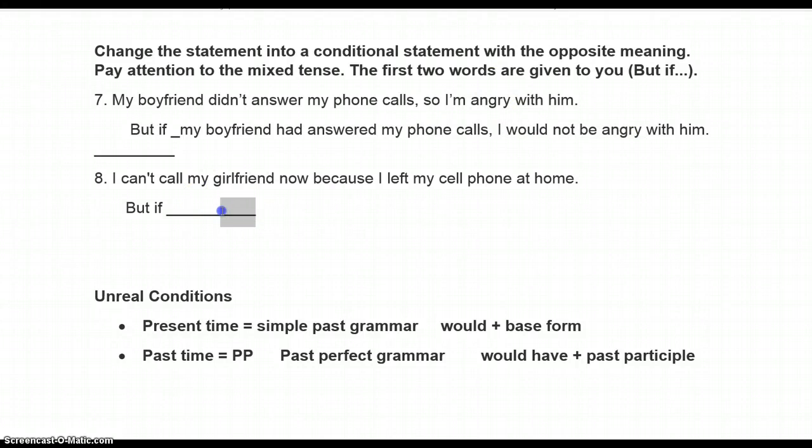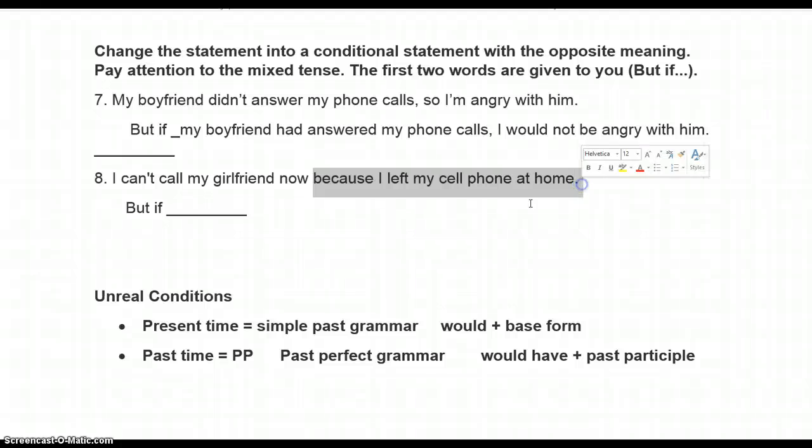All right, and the second one, I can't call my girlfriend now. Let's stop right there. That is the present time period, so we're going to go simple past grammar for the first clause here. Actually, I got this a little bit mixed up. Sorry about that. We have a because clause here, so the cause and effect is going to change our order. If you have a because clause, this one is going to go first, and then this one is going to go second. So we'll start with the second one here.